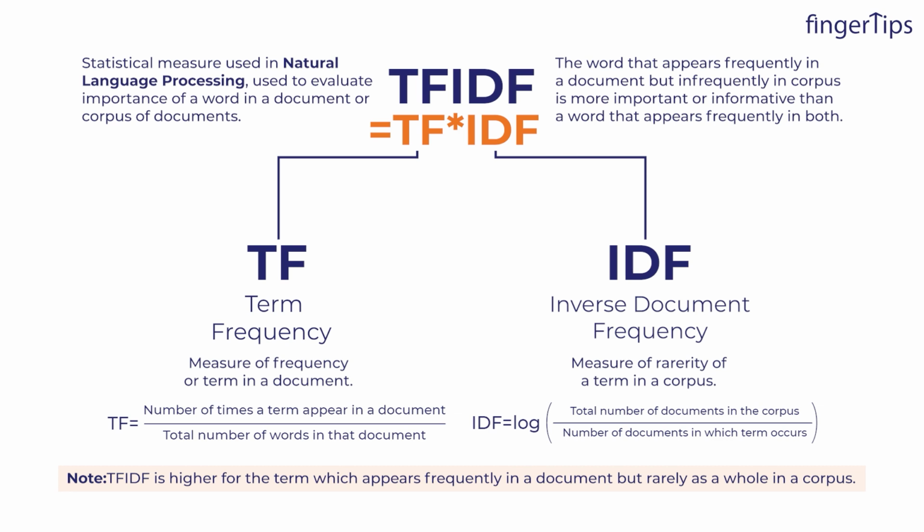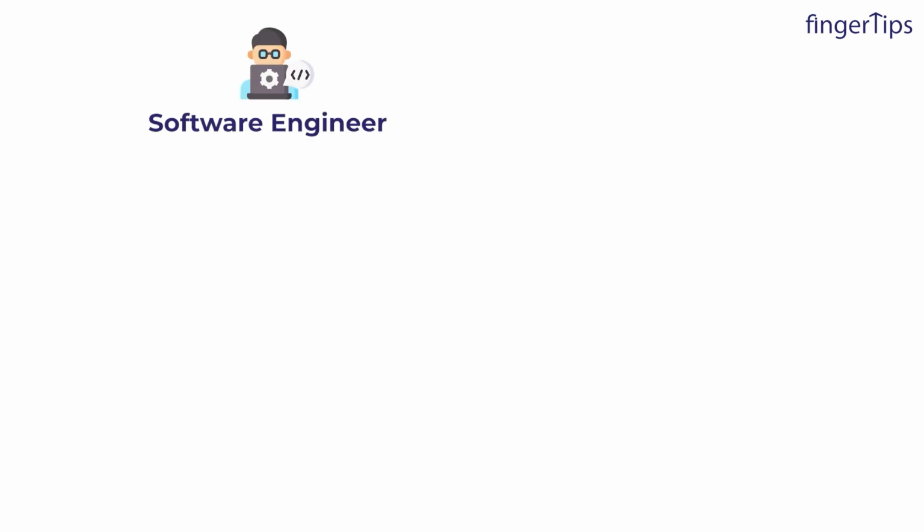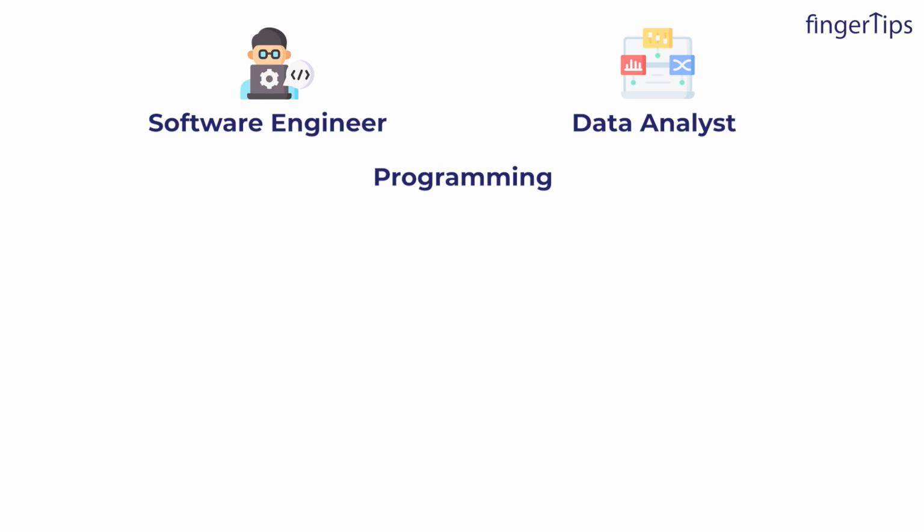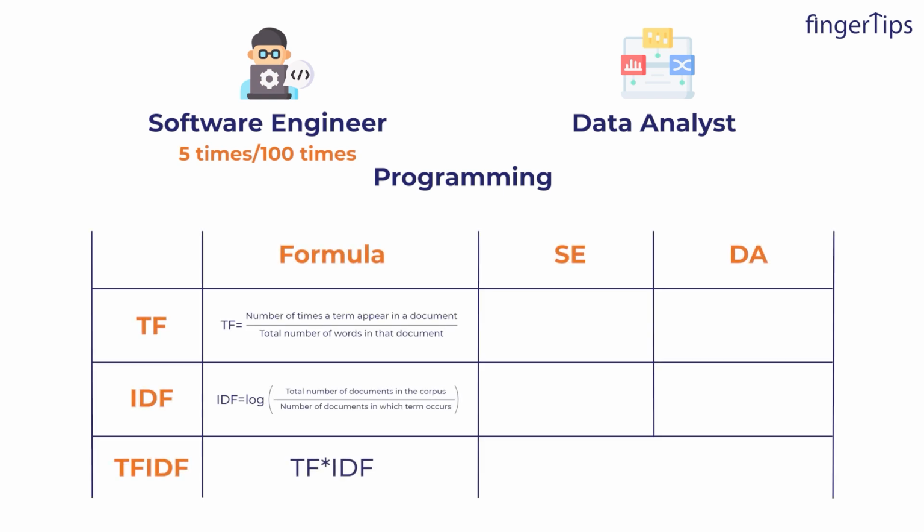So guys, it's now time to understand this with a very interesting example. So let's say we have two job descriptions. One is for software engineer and one is for a data analyst, right? And we want to compare the job descriptions to see how similar they are in terms of their content. And to do this, we will use TF-IDF. So for example, let's look at the word programming, right? In software engineer job description, the word programming appears 5 times out of 100 words. So what will be the term frequency, or we can say TF? That is 5 divided by 100, which will be equal to 0.05, right?